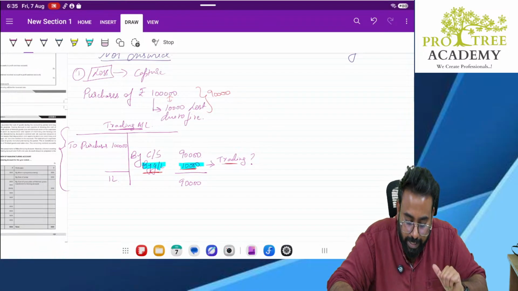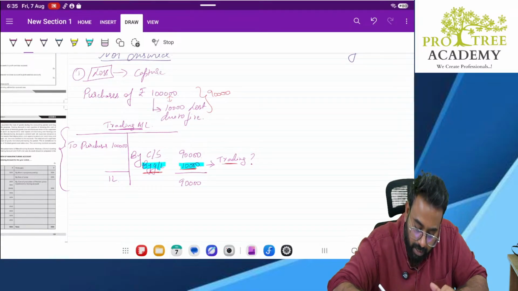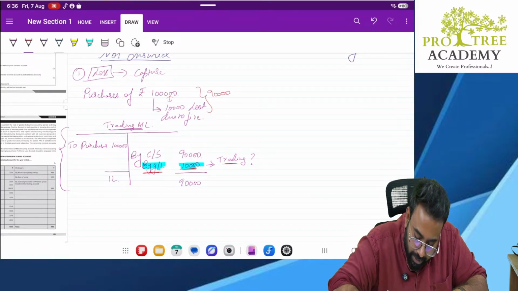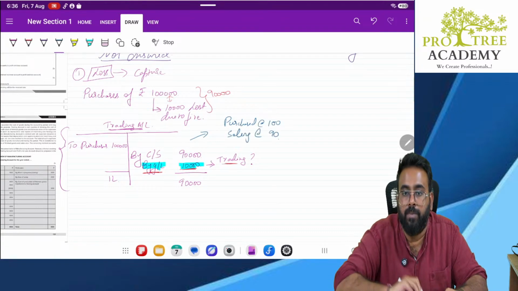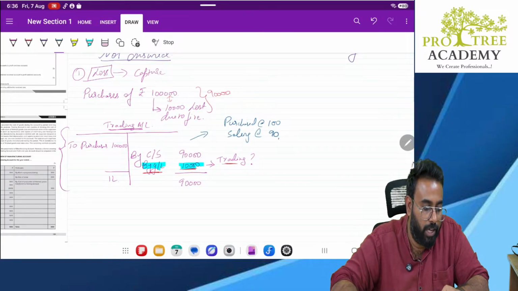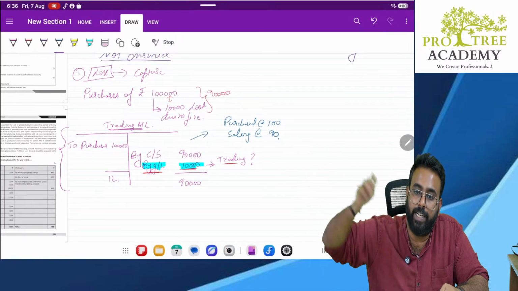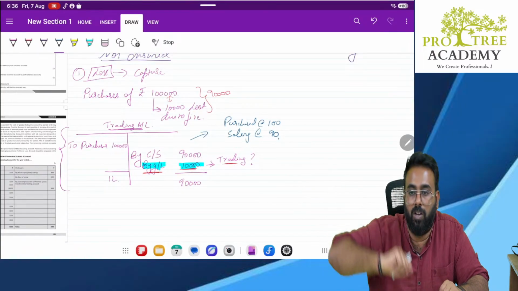When can there be loss? There can be loss in situations like this. In trading account, loss can be when, say, you purchased at 100 rupees and you are selling at 90 rupees. This is trading loss. You are purchasing it at 100 and selling it at 90. This is your trading loss.